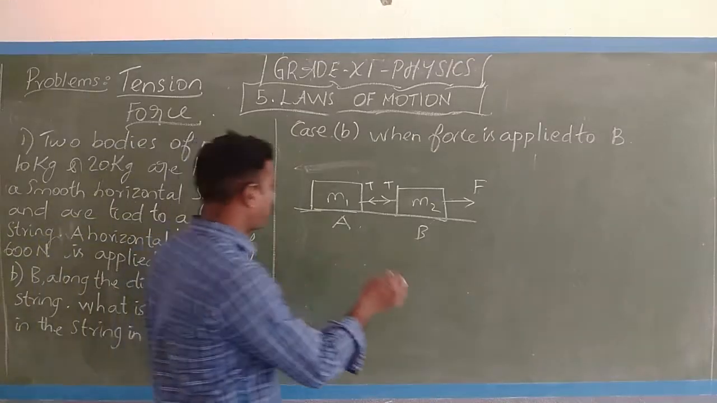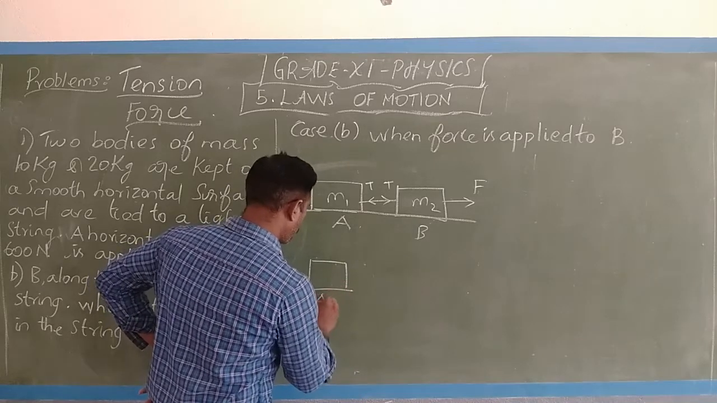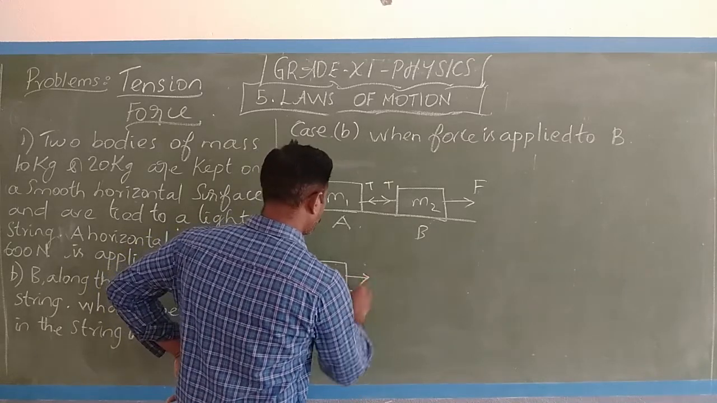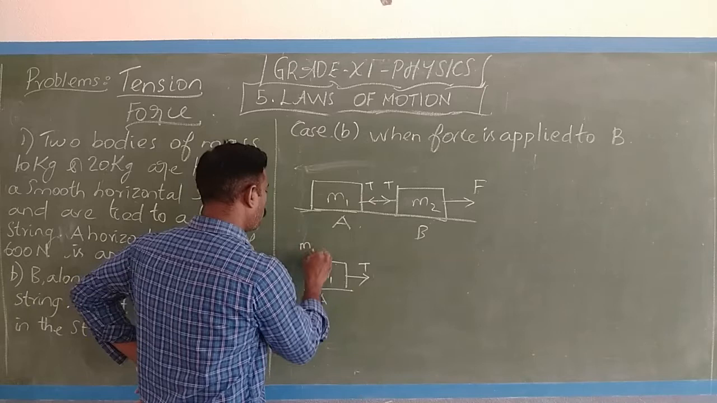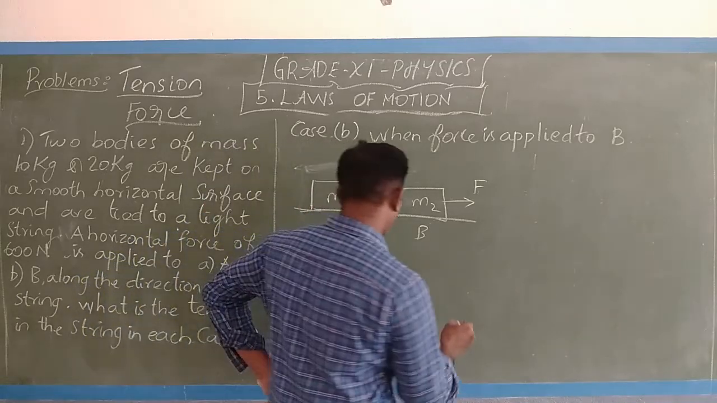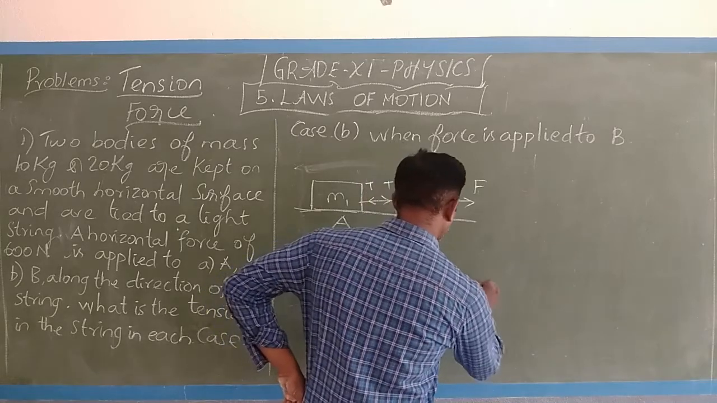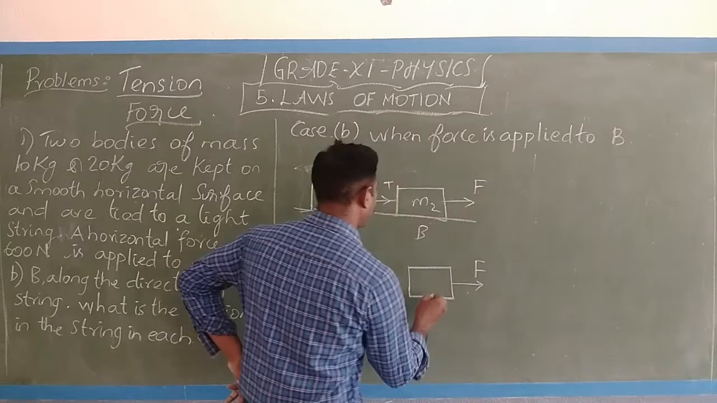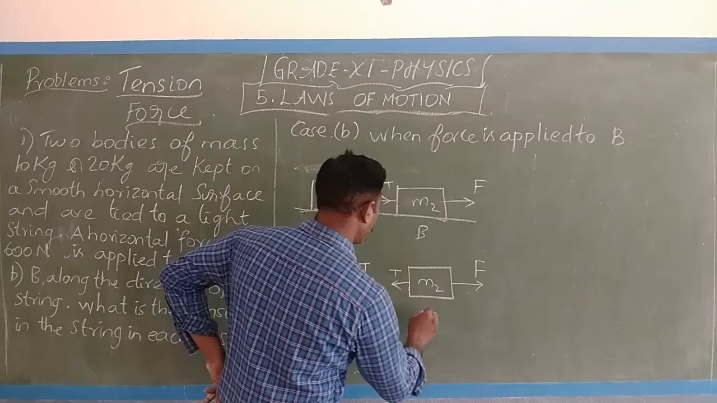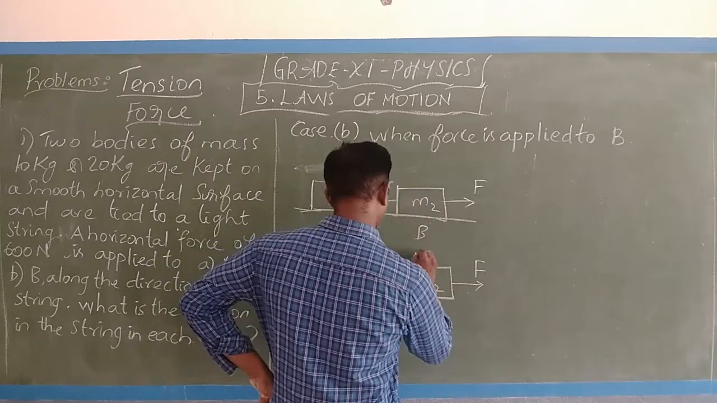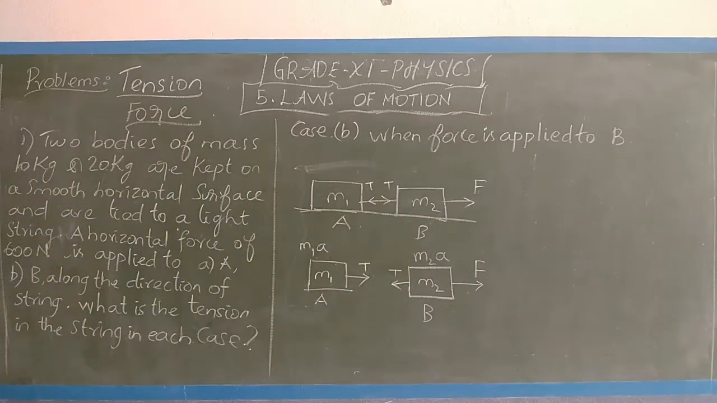Now I will separate the diagram here. For A, the tension is here T, then M1, the acceleration is M1A. And for B, the force is here, then M2, the tension is here T, M2 times A.